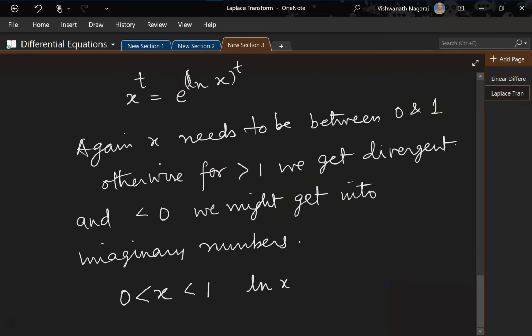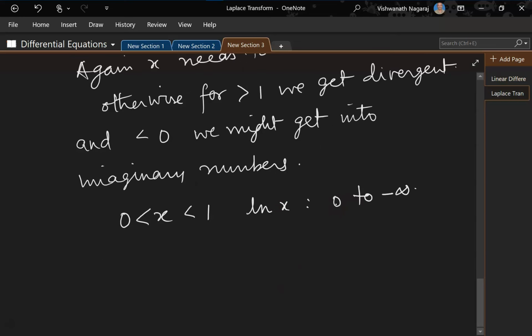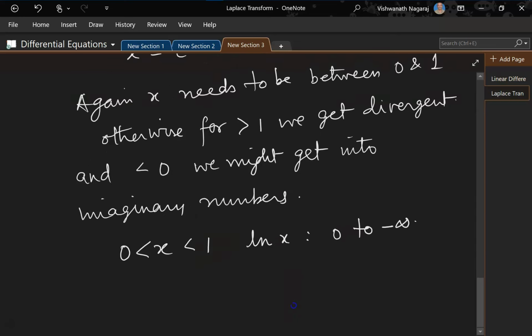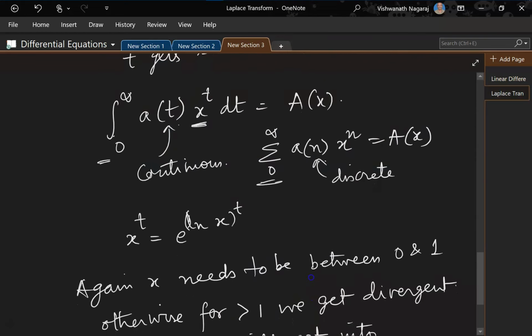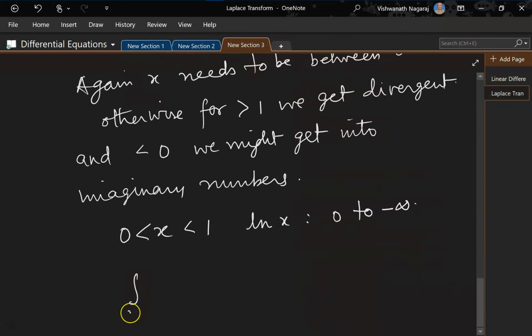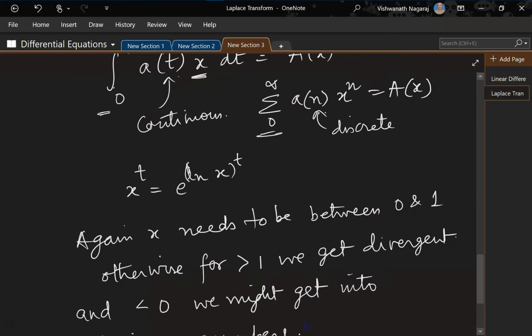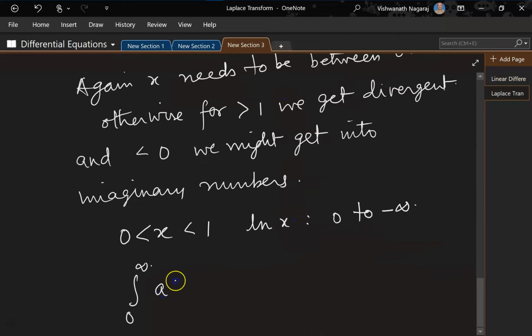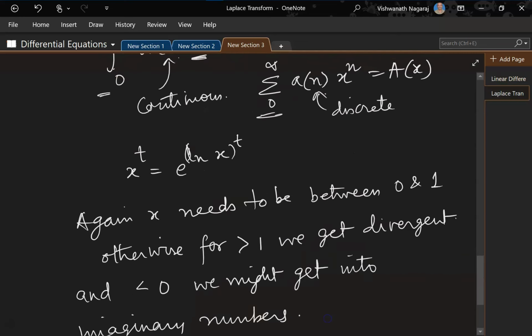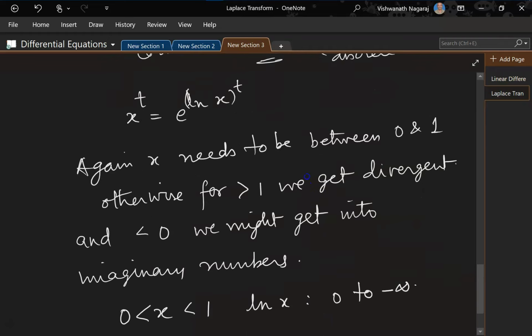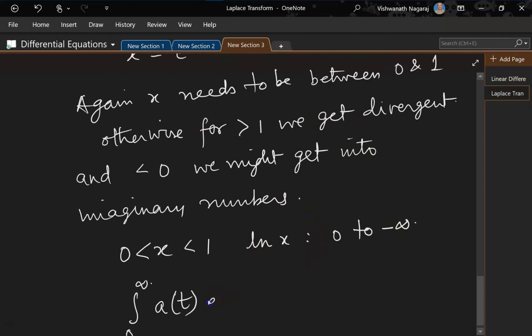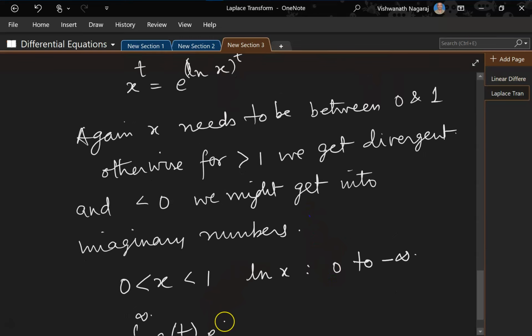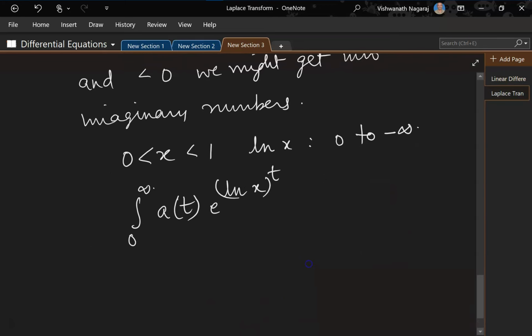In higher mathematics, it is used interchangeably. So natural log of x goes from 0 to minus infinity. So again, it doesn't make sense to write it as it is, right? Now what has happened to our integral? It has become integral from 0 to infinity of a of t, and x to the power of t has become e to the power of natural log of x, to the power of t, right?